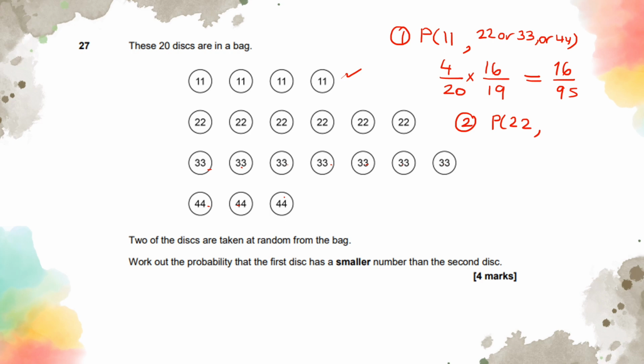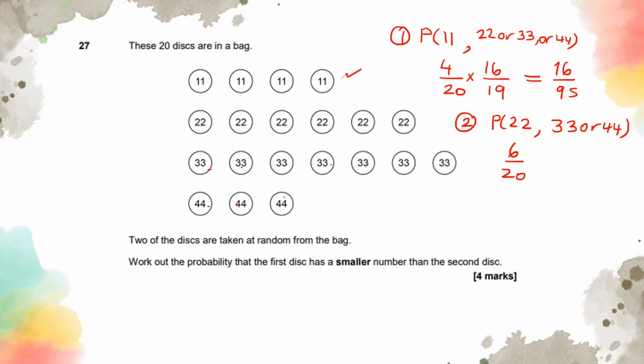So when I picked 1 out of the bag, I now have 19 again. So probability of picking a 22 is going to be, there are 1, 2, 3, 4, 5, 6 22s out of 20. And you can pick the second time round, you can pick 33 or 44 because you want the next number to be greater than 22.